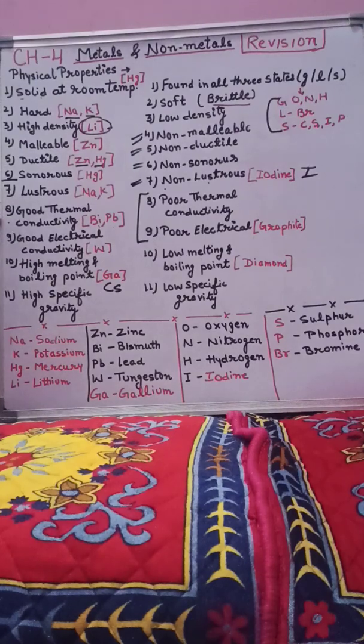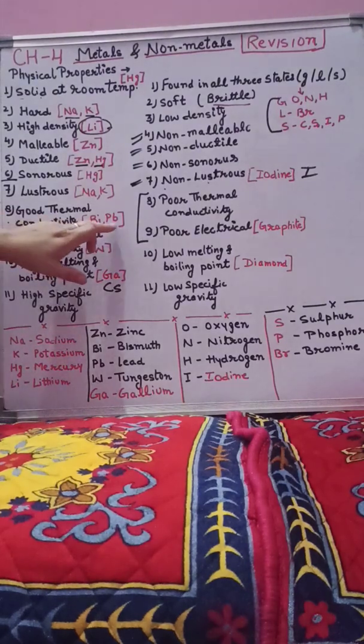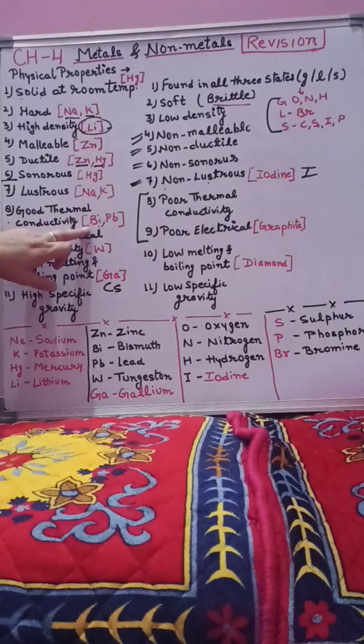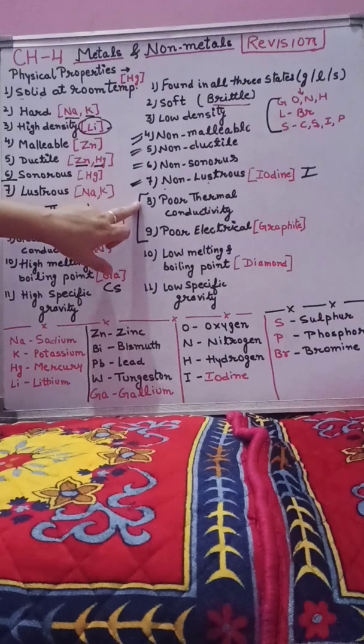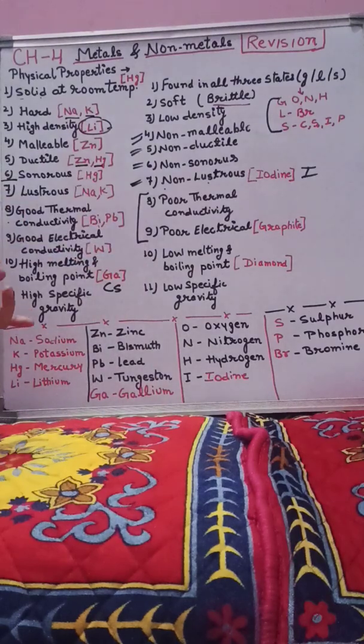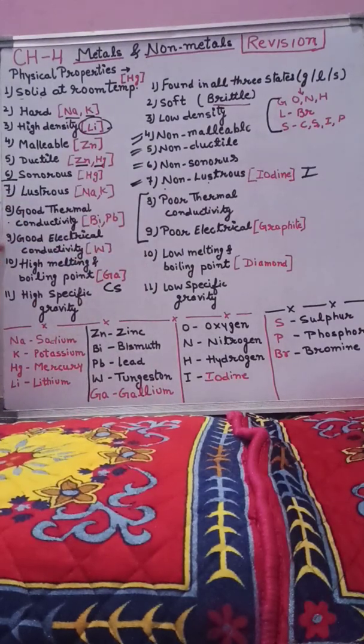What are the exceptions for this category? Bismuth and lead. The symbol of bismuth is Bi and Pb stands for lead. Okay. Non-metals are poor conductors of heat and electricity. Metals are good conductors of electricity. All the wires are made of metal.